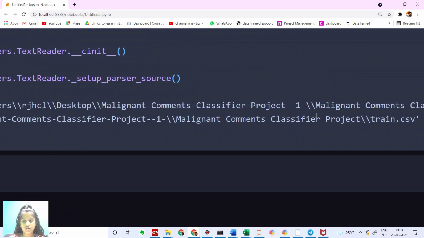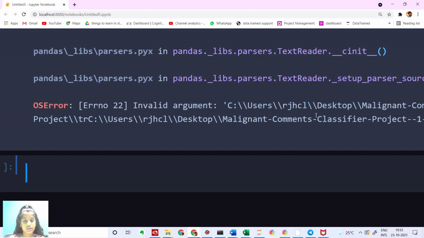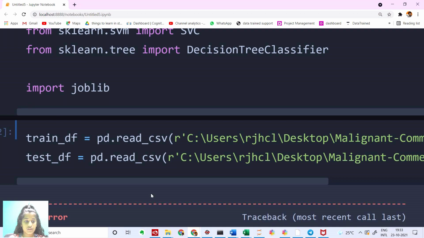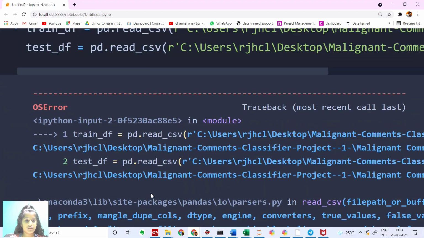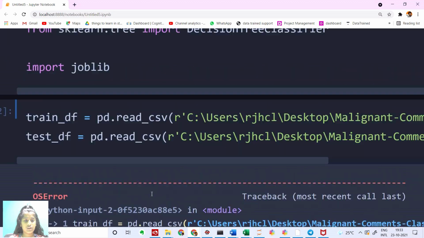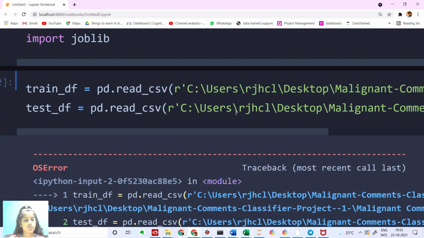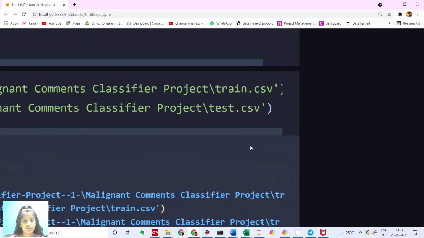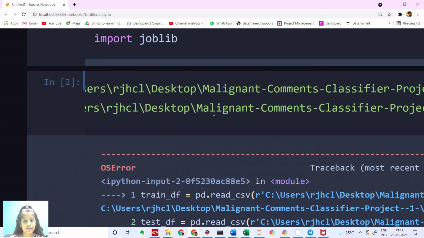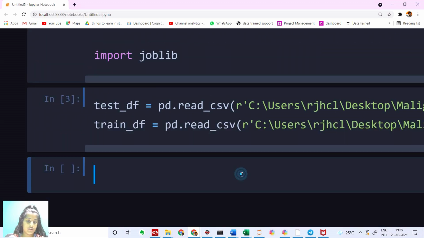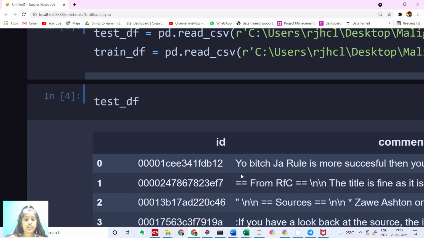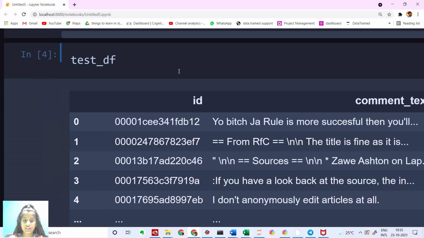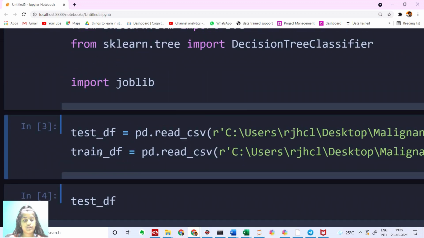It says invalid argument. Let's see where it's showing this error. train_df is equal to pd.read_csv with the comments project name .csv. It should not be showing any error, and yes, no errors. So let me show you guys the dataset. In the test dataset we have id and comment text. We're going to remove this id as we don't need it. I'll do that later. Now let me check our train dataset.